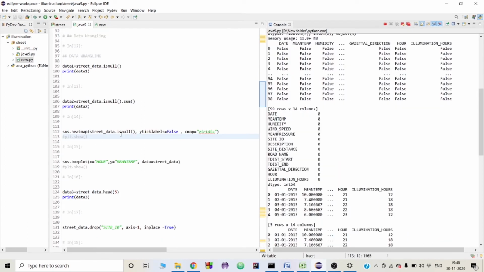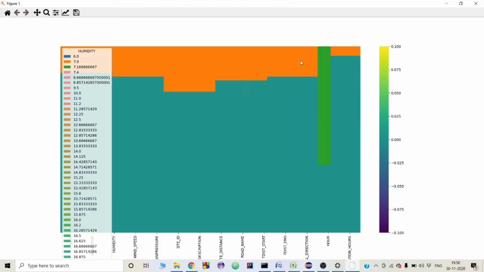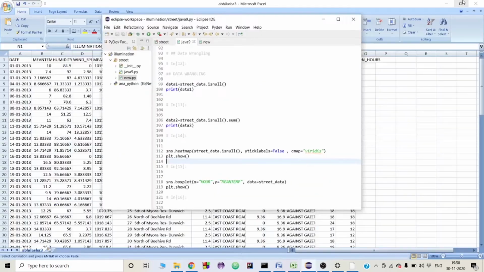Now I am going to plot some other graphs. I am going to plot a heat map, so this will help me check whether the values which are unnecessary have been removed after performing the data wrangling. And this is the heat map. Here mostly the colors are of null type, that is 0.0. That means there are no null values left.